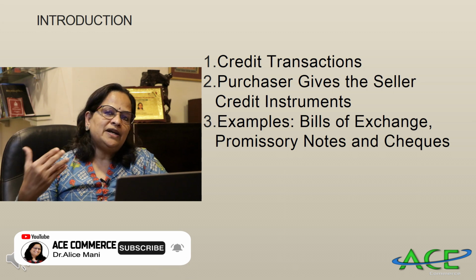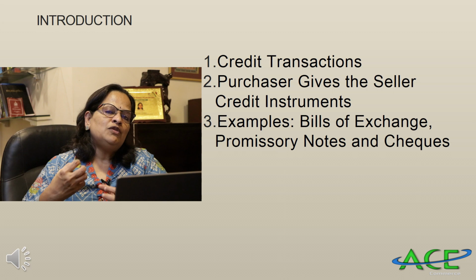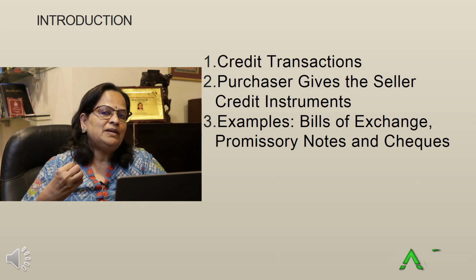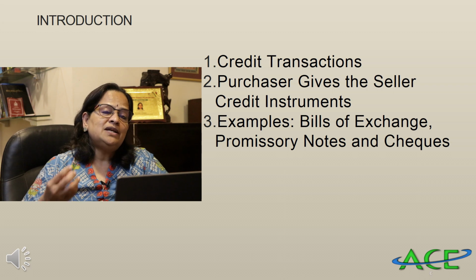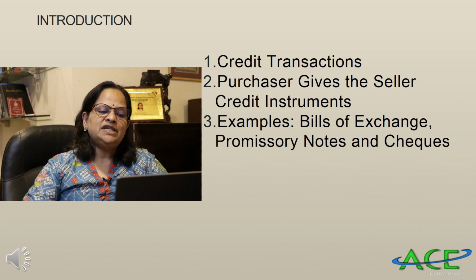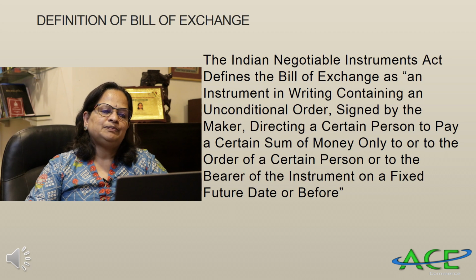If you are giving credit to a party, we always want something to depend upon, because on the date of the payment we have to collect the payment. So the purchaser is giving the seller some credit instruments. These credit instruments are bills of exchange, promissory notes and checks.